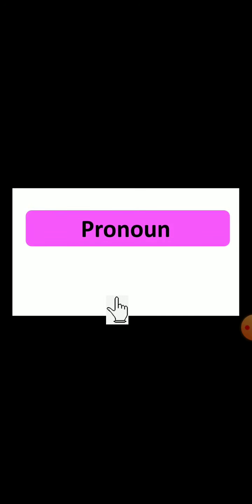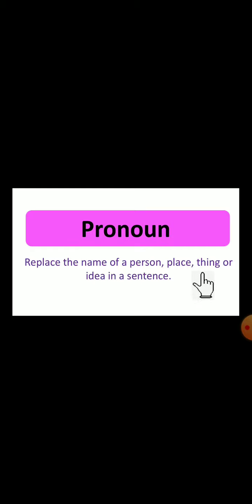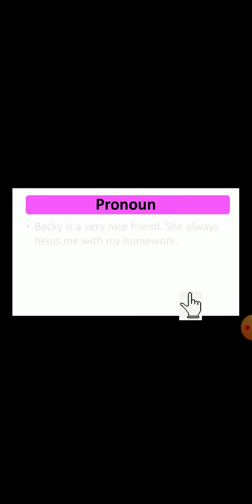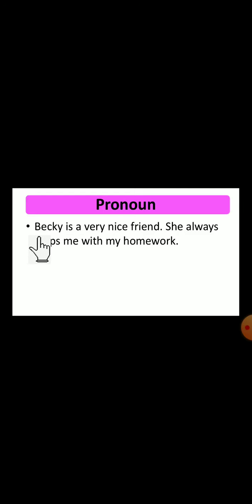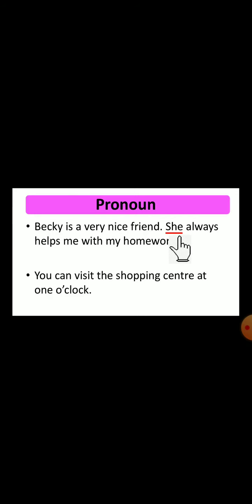Next one, pronoun. Pronoun, what? It replaces the name of a person, place, thing, or idea in a sentence. So which words come under that? See here: I, she, we, they, it. These words are a few examples of the pronoun. Here is an example sentence: Becky is a very nice friend. She always helps me with my homework. So here she, because Becky we already used, and since she is a girl, we are using she.